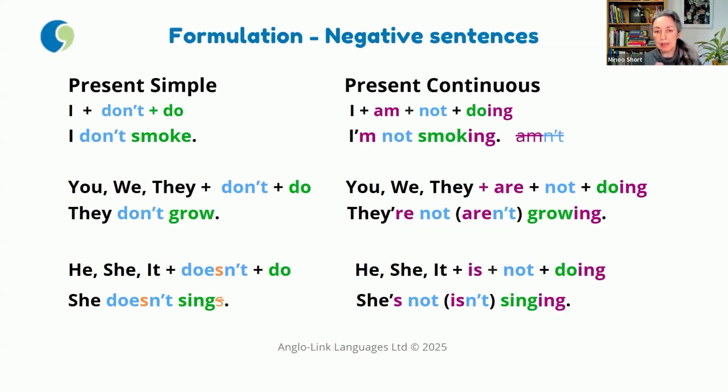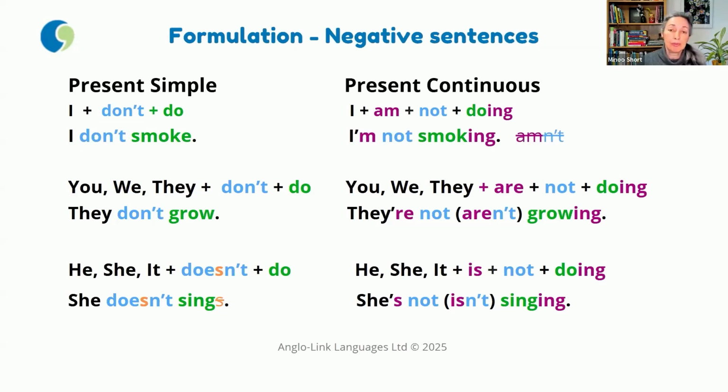Now, coming to the present continuous, it's easier because our help verb, the verb be, is already in the positive sentence. All we need to do is to add the word not to the verb be. So I'm not smoking, they're not growing, and she's not singing.